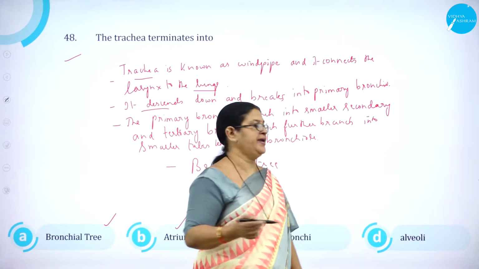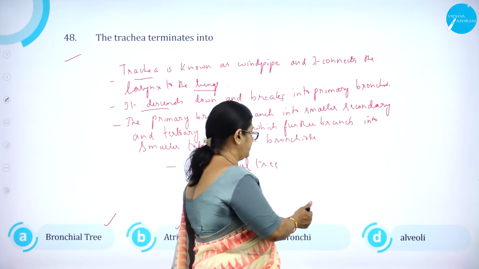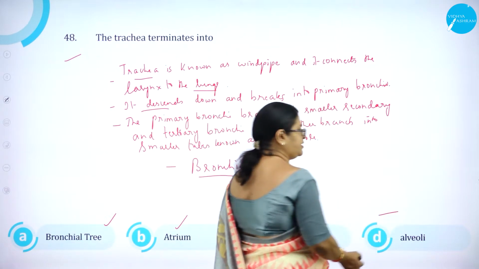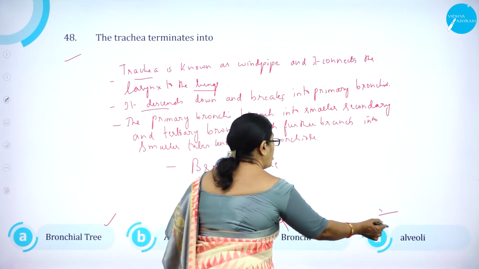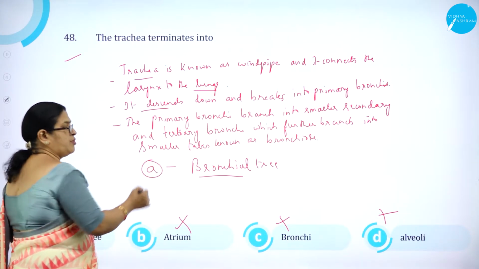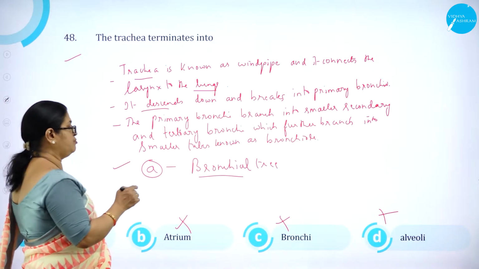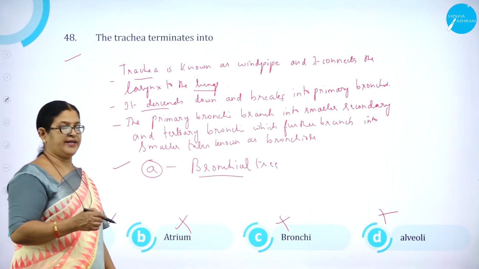Then bronchi, the main tree. Then alveoli, the air sacs. So the trachea terminates into bronchial tree is the correct answer.